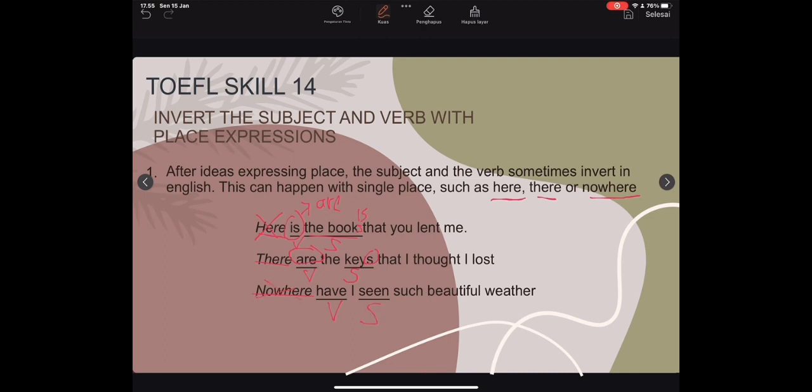If you remove nowhere, then the sentence will change so the verb comes after the subject. So the sentence is like this: I have seen such beautiful weather. Well, this is the first point, when we have the words here, there, or nowhere.